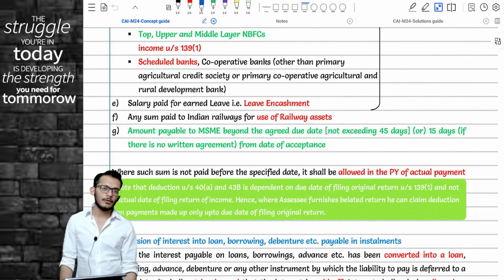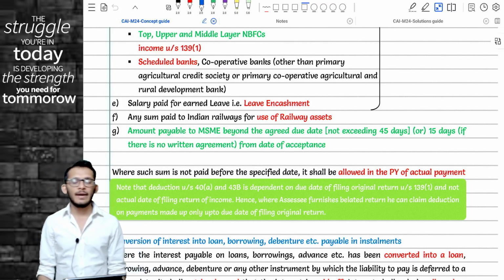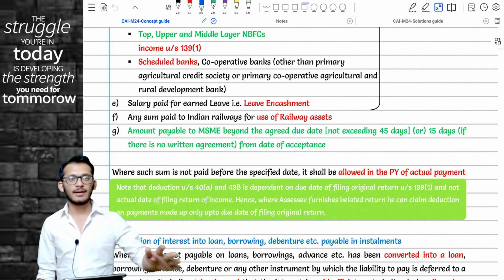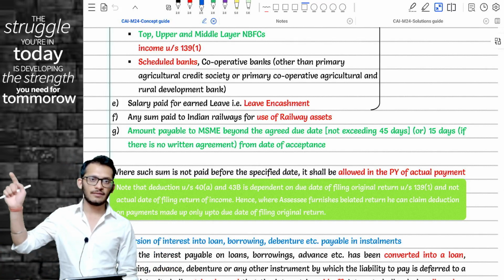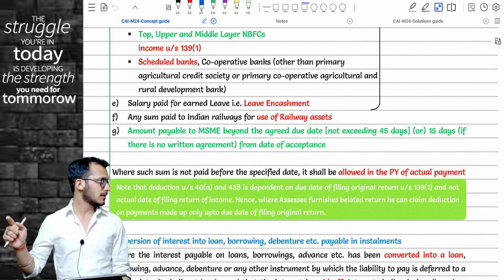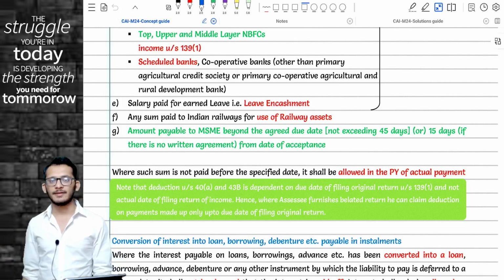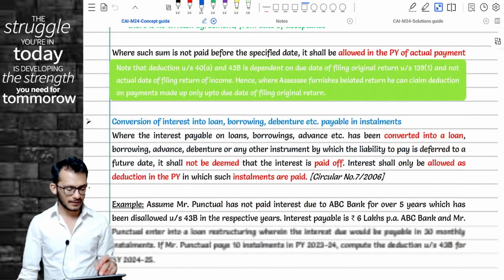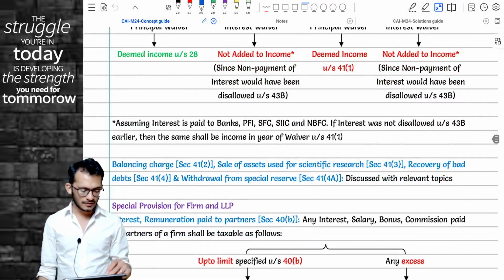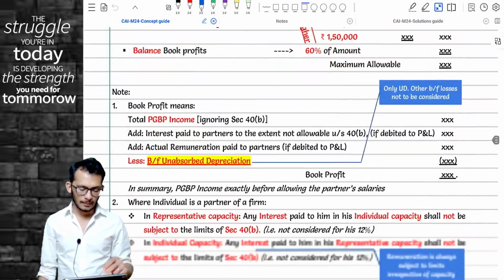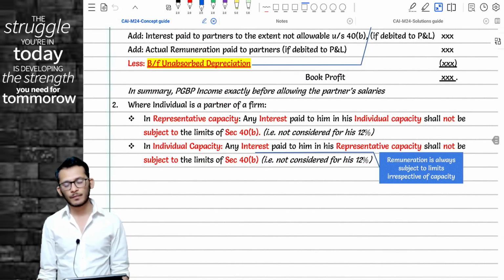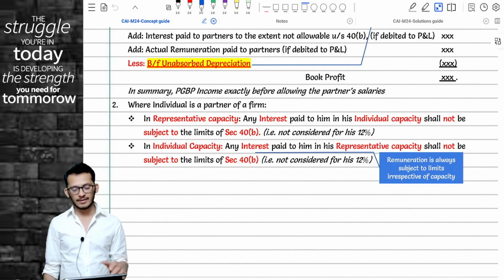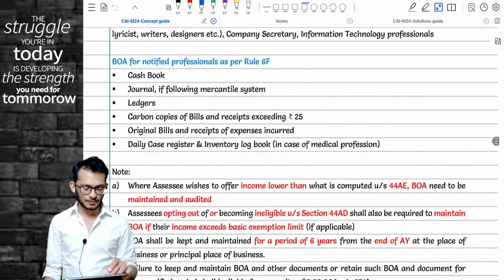So in exams going forward, if you see a question where they say payment to be made to MSME along with interest, you will take the interest and fully disallow it directly. For payment alone, you will check for these conditions, and if the conditions are satisfied, you will give the expense. If the condition is not satisfied, you will disallow the expense. Yes or no? Yes, please keep this in mind. Apart from this, you have no other amendments in PGBP normal computation. The one critical amendment which has come is in the presumptive taxation.